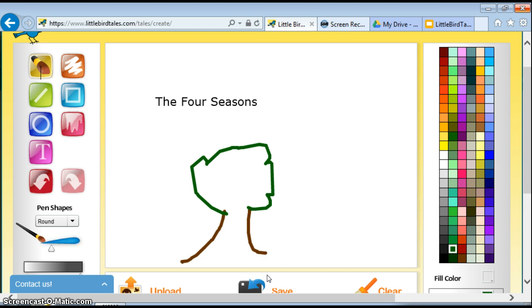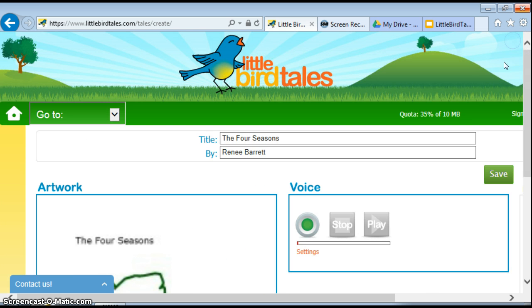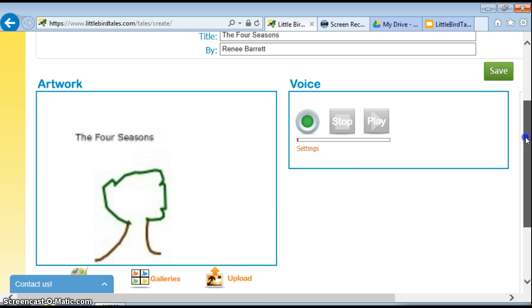One thing that you'll need to do is go ahead and save, so that you save your cover page. And then you just click out of here once you've saved that. So there you go, there is the cover of our new book, and what we'll do is add voice. To do that, you need to make sure that your microphone is set up on your computer. All you need to do is select the green button and then record your message. Click stop when you're done, and then you can click play to listen to it.